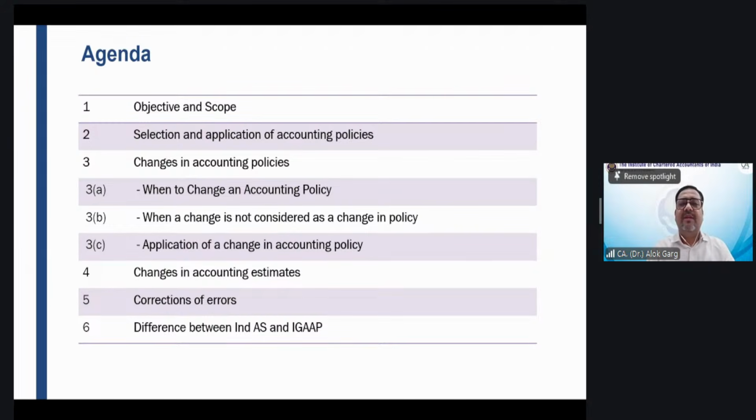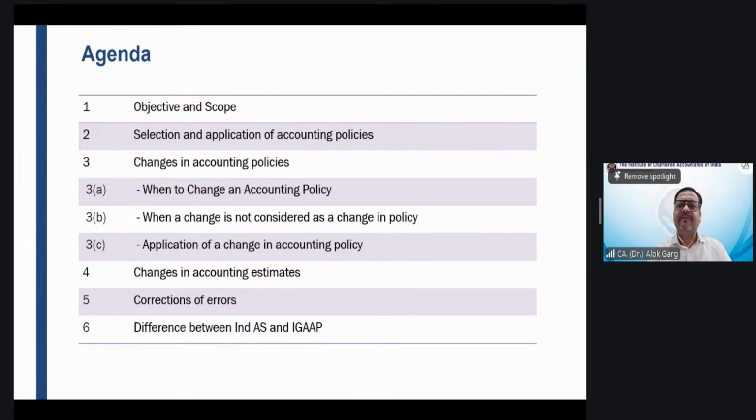Okay. So if I compare this Ind AS 8 with our accounting standards, it is largely a mix of AS 1 and AS 5. But still, the kind of detailed guidance given in Ind AS 8 is not available in AS 1 and AS 5. Globally it is IAS 8, International Accounting Standard 8, and in Indian context it is Ind AS 8. So we are discussing Ind AS 8.